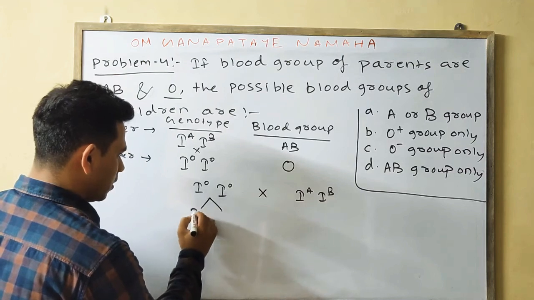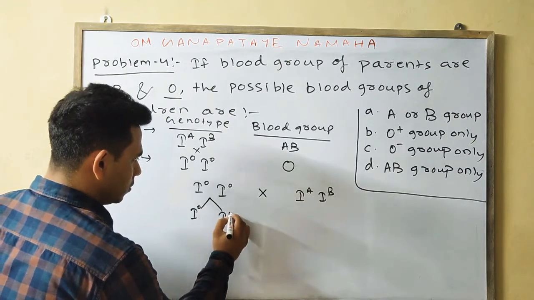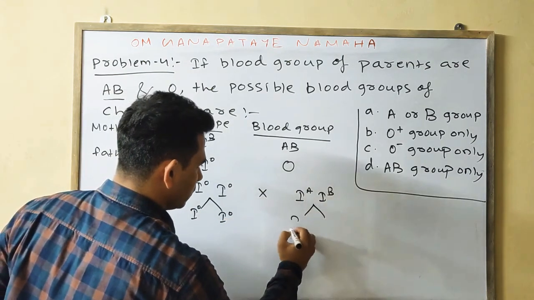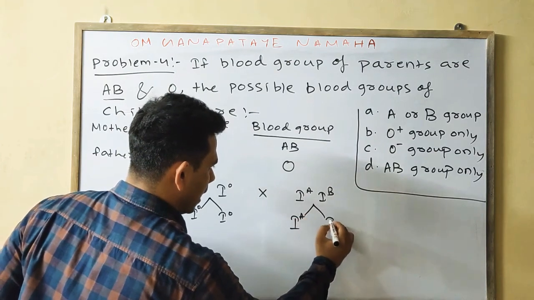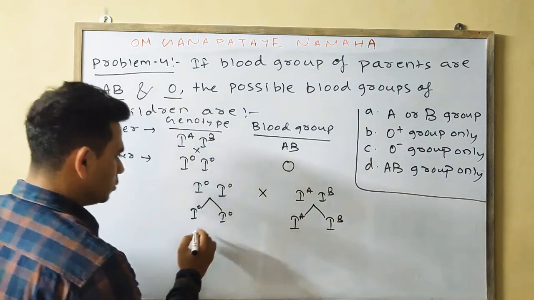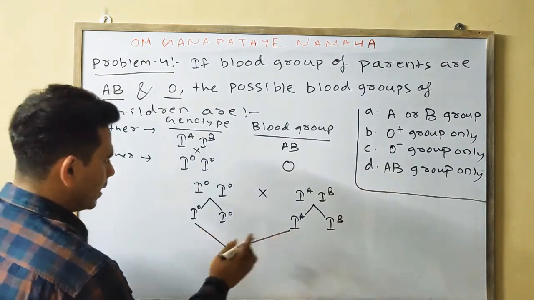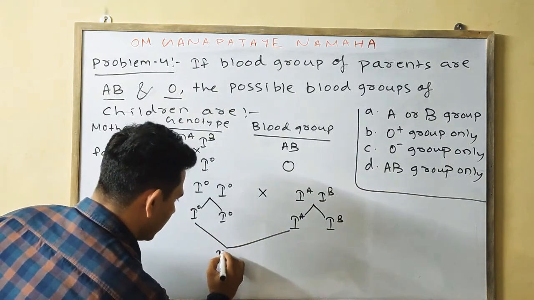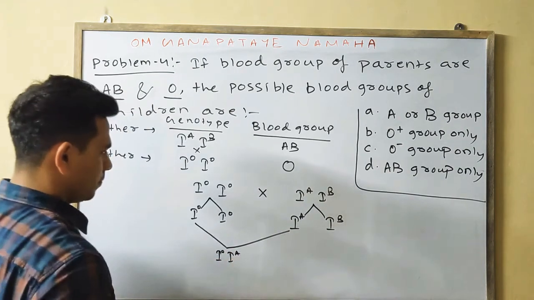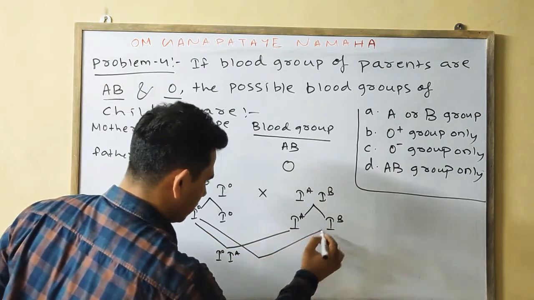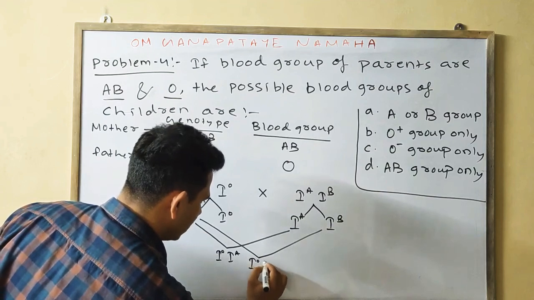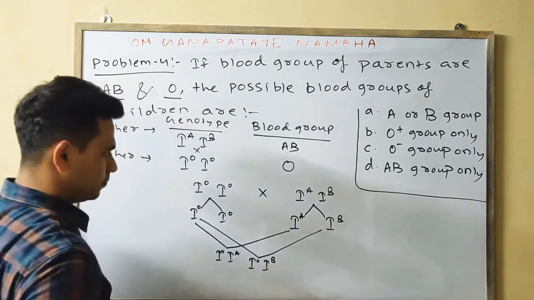Gamete formation: I0, I0, IA, IB. As you do the cross normally: I0 IA, I0 IA, I0 IB, I0 IB.